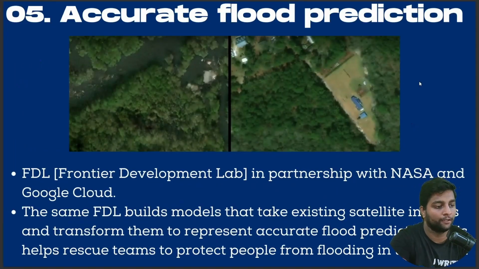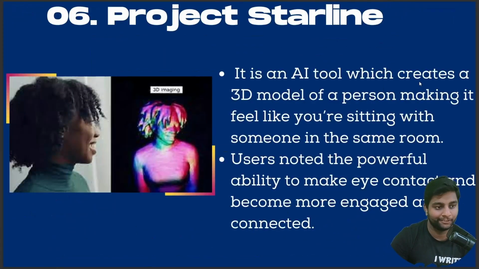Accurate flood prediction. FDL, that is Frontier Development Lab, is partnering with NASA and even Google Cloud. The same FDL builds a model that takes existing satellite images and transforms them to represent accurate flood prediction areas. This helps the rescue team to protect people from flooded regions. So this is another great update. It can save people's lives.